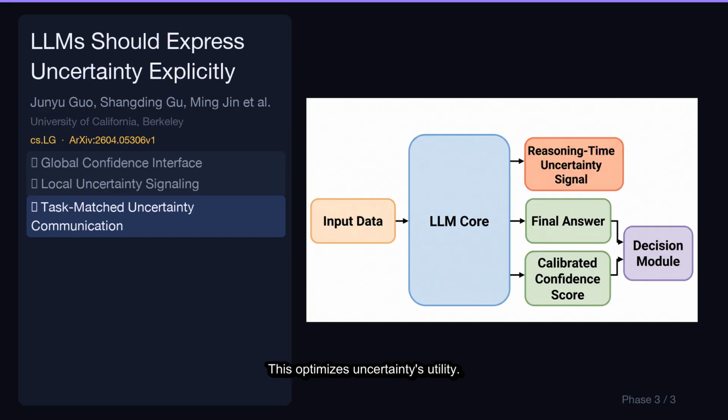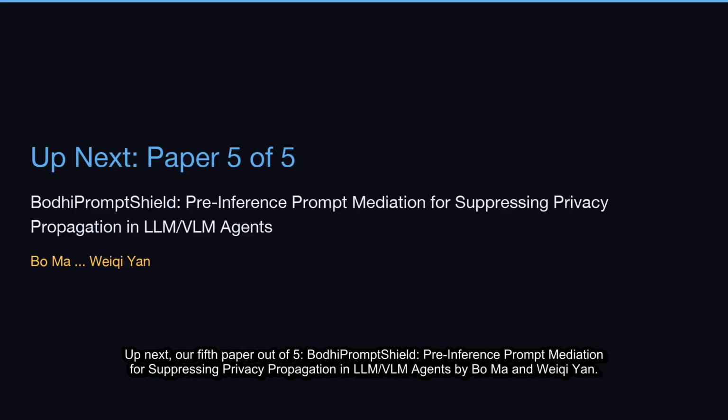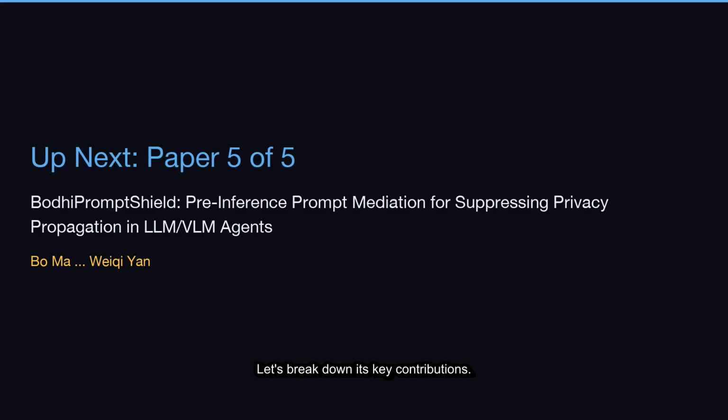This optimizes uncertainty's utility. Up next, our fifth paper out of 5, BodhiPromptShield, Pre-Inference Prompt Mediation for Suppressing Privacy Propagation in LLM/VLM Agents by Bo Ma and Weiqi Yan. Let's break down its key contributions.